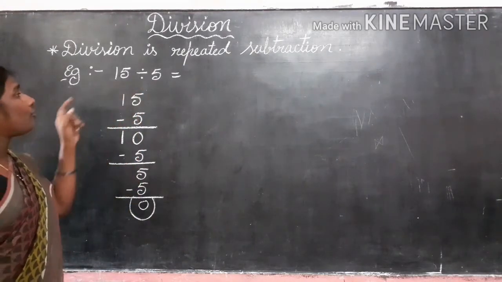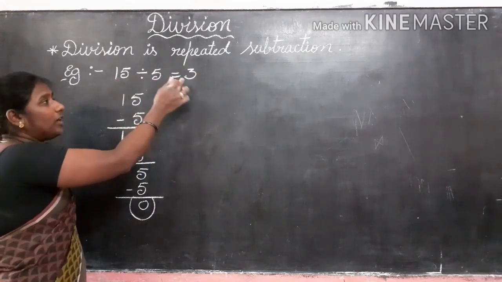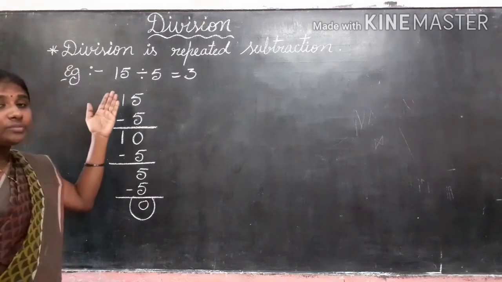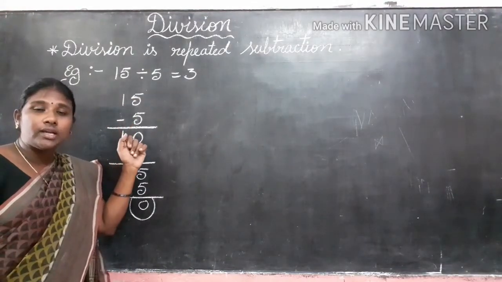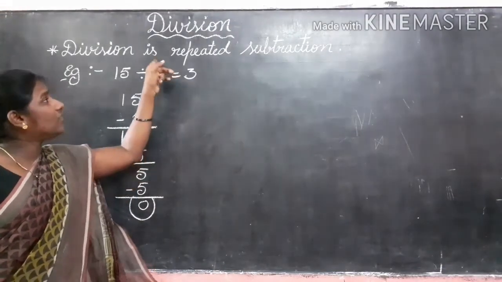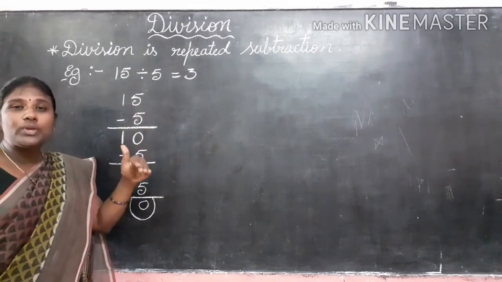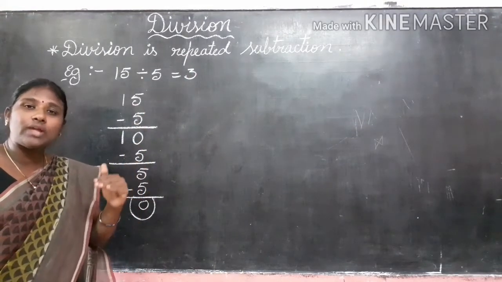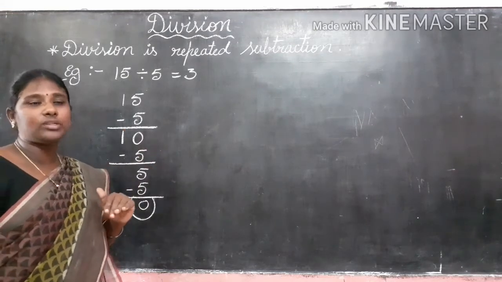So what is the answer here? 3. In the 5 table, 15, how many times? 3 times. How many times did we subtract 5? We get the quotient here, 3 times. So the answer is 3. Division is repeated subtraction. Until we get the remainder 0, we have to keep doing the subtraction.